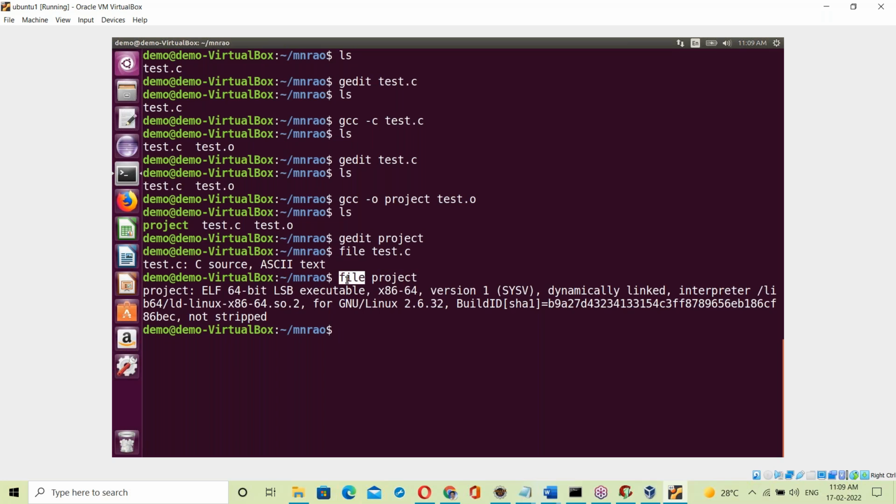The file command checks the type of the project file. What is the type of this file? It's an executable, a 64-bit executable, which means the current Linux base is 64-bit.